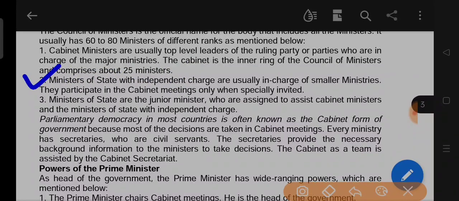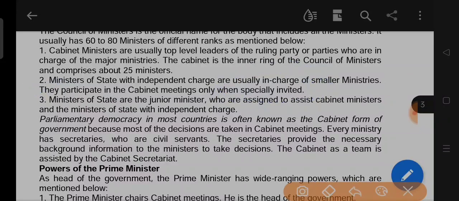Ministers of state with independent charge are usually in charge of smaller ministries. They participate in the cabinet meeting only when specially invited.